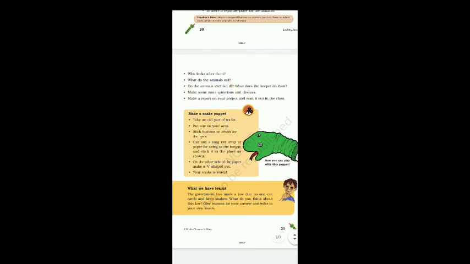The last is a kind of evaluation, or assessment, you can say. What we have learned: the government has made a law that no one can catch and keep snakes. What do you think about this law? Give reasons for your answer and write it in your own words. So this is going to be your homework. And regarding homework, you have to write it in your homework notebook.